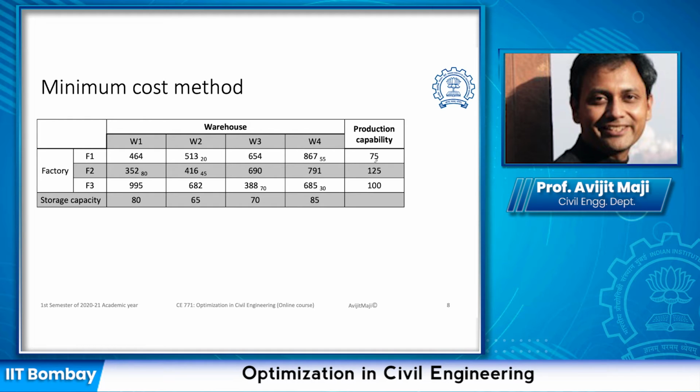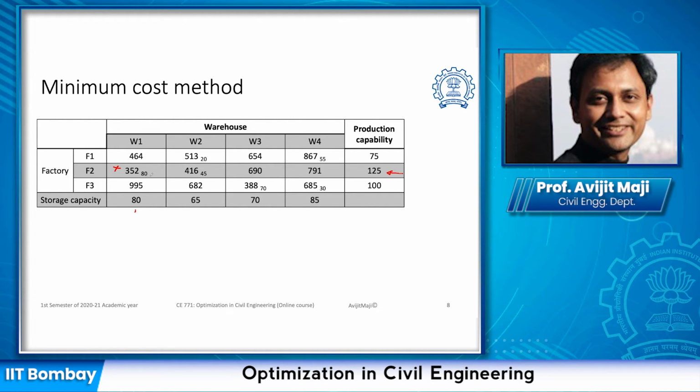Now in this cost matrix, first we need to find out the cell which has the minimum cost. And if I look into all these 12 cells, I can identify that this particular cell has a minimum cost, and that is 352. Now this particular cell is either going to satisfy the demand of 80 or the supply of 125.